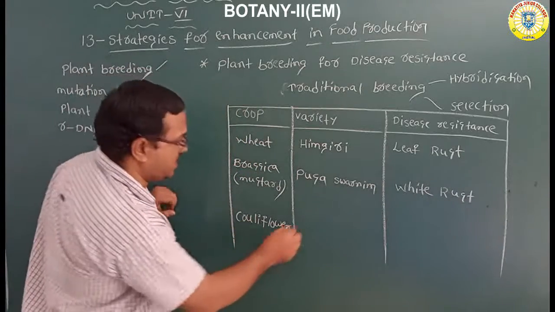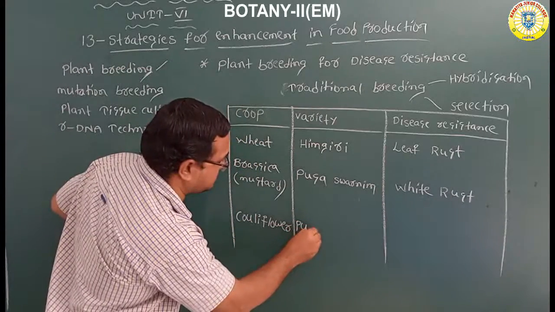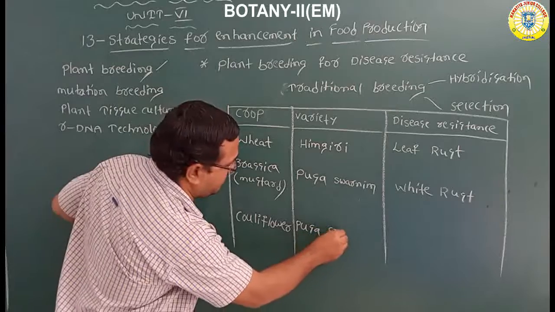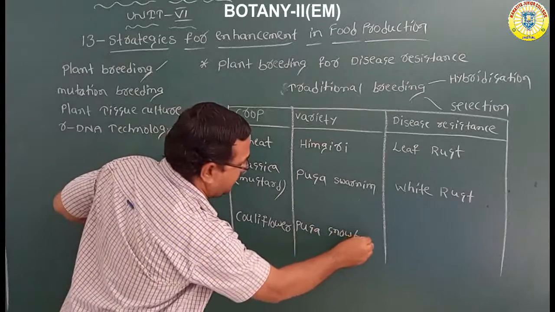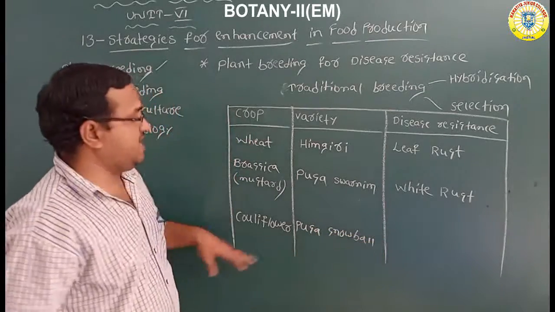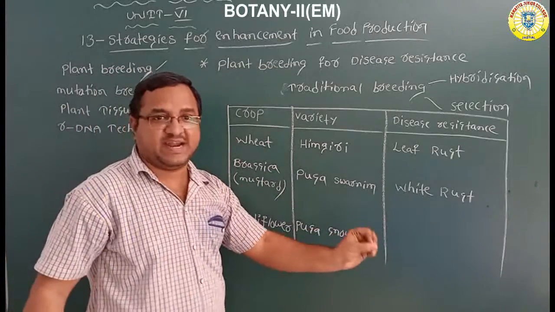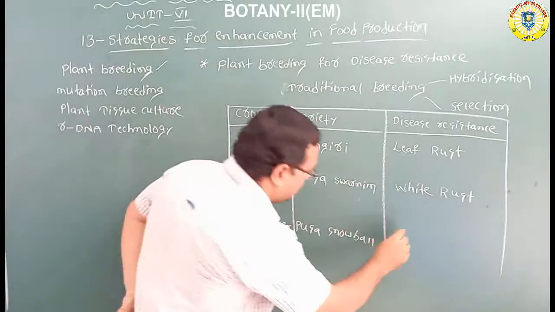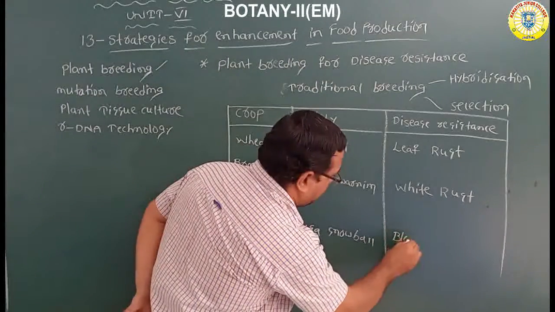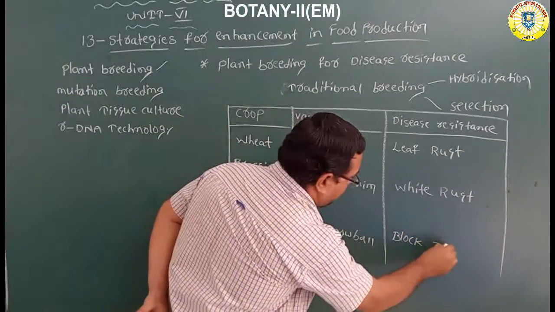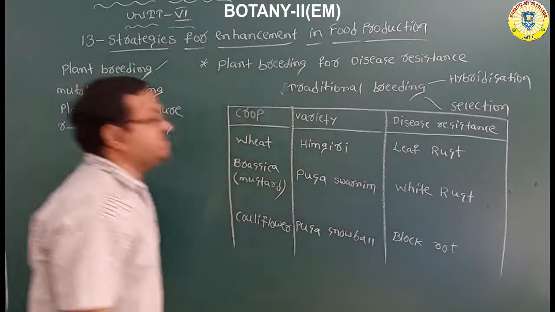In cauliflower they are cultivating one variety, the Pusa snowball variety. By cultivating this variety, they have resistance power towards a particular disease. The disease name is black rot disease. So like this.